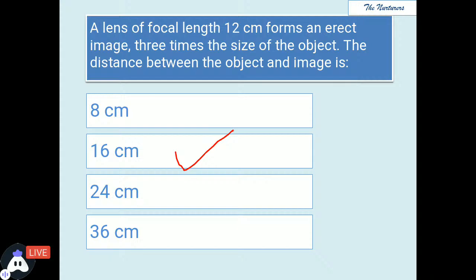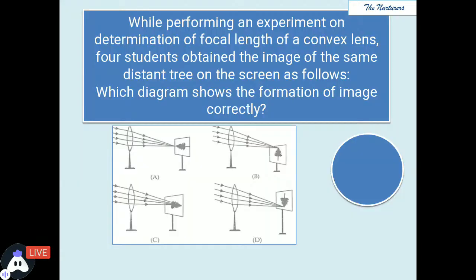Moving ahead, we have a next question. This is also an interesting question and a practical question as well. While performing an experiment on determination of focal length of a convex lens, 4 students obtained the image of the same distant tree on the screen. You can see 4 students have observed the images and the readings are different. Which diagram shows the formation of image correctly?